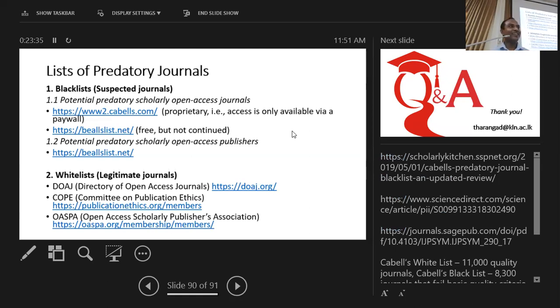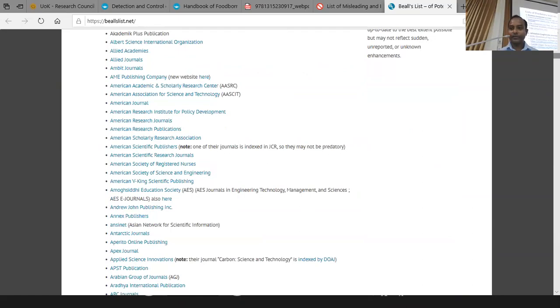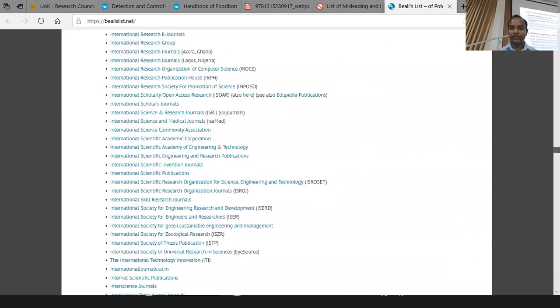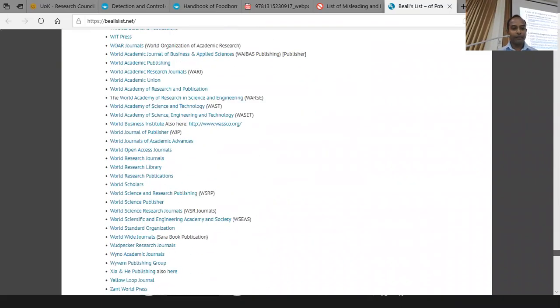Then only they will provide us the service to identify whether it is a predatory journal or not. But for the moment, still, you may use this Beale's list. So it has listed publishers as well. So for an example, this is the list of publishers identified as suspected open access publishers. You can see there are hundreds of publishers from A to Z.